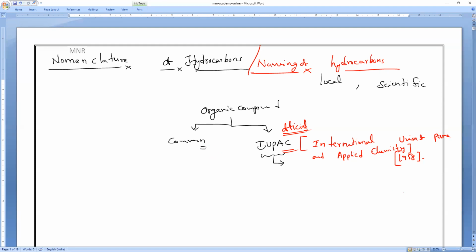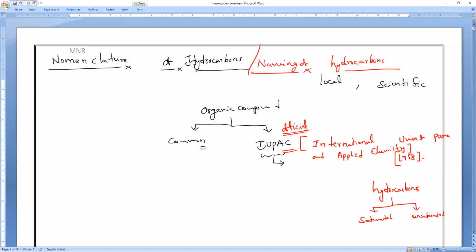Parent, in the sense of, for example, hydrocarbons are of three types. We have studied that. Can you tell me what the hydrocarbons are, all of you? Hydrocarbons are of three types. Actually two types, and in the two types, the second one has three. Yes, please. First one is saturated, and what is the other one?